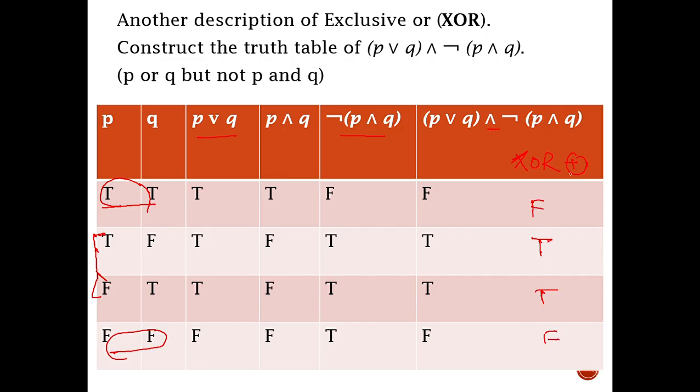So we can see that this statement's output values coincide with the output values of P exclusive OR Q. Therefore we can say that these two are equivalent statements. So another expression of P exclusive OR Q is equivalent to P or Q and not P and Q.